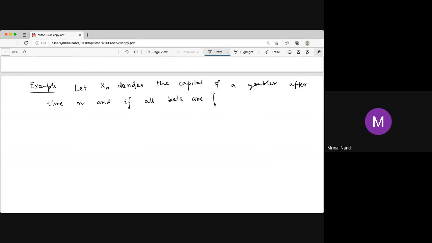Fair means the expected value is 0. That is called a fair game.